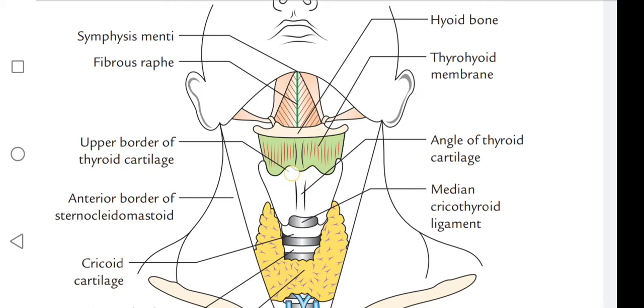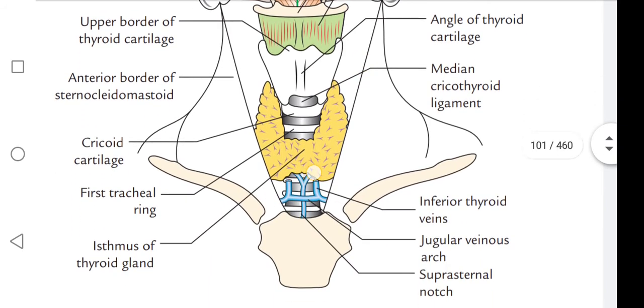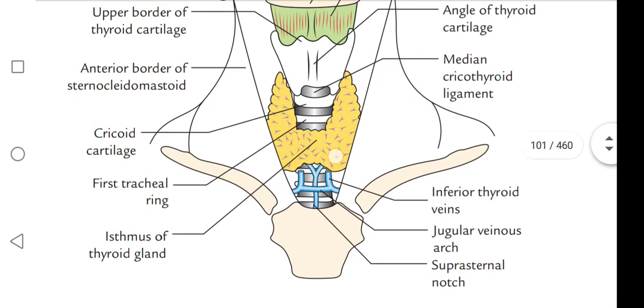This is the upper border of the thyroid cartilage, and this is the angle of the thyroid cartilage. This is the median cricothyroid ligament, which connects the upper border of the cricoid cartilage and lower border of the thyroid cartilage. This is the first tracheal ring, and this is the isthmus, and from the isthmus the inferior thyroid veins emerge.